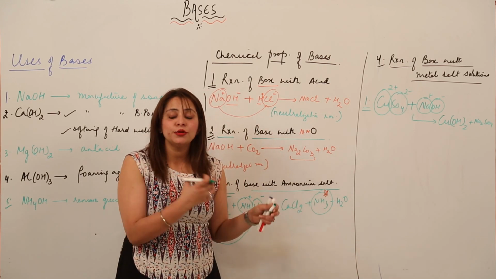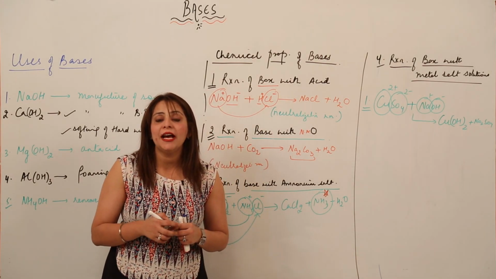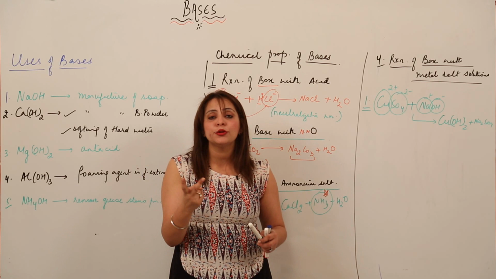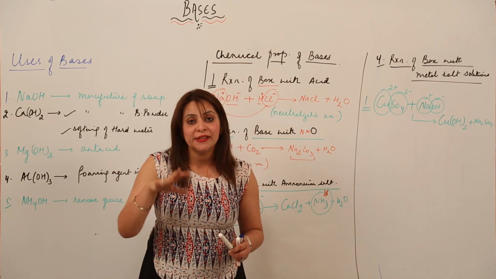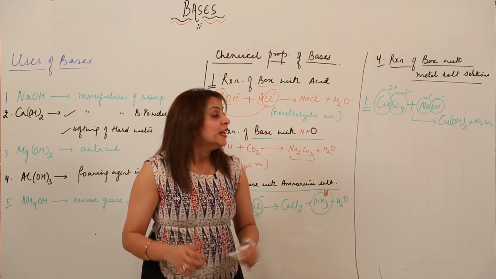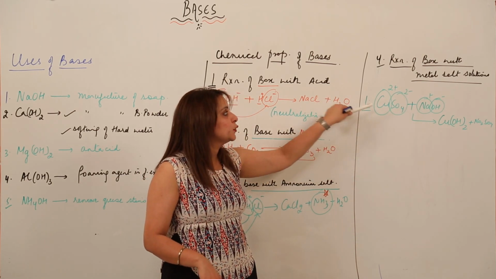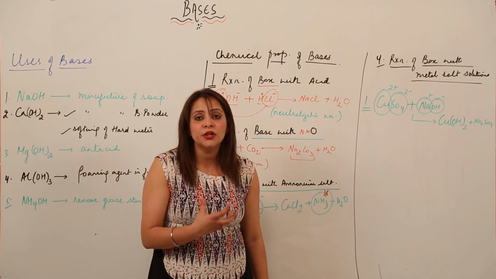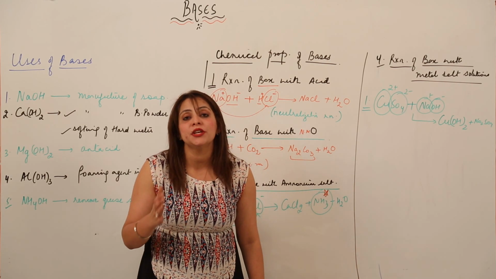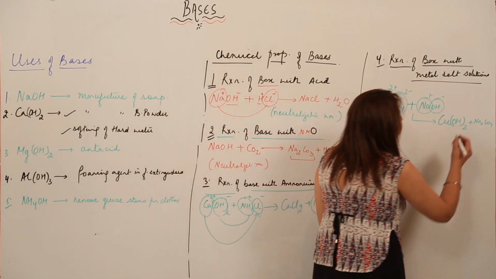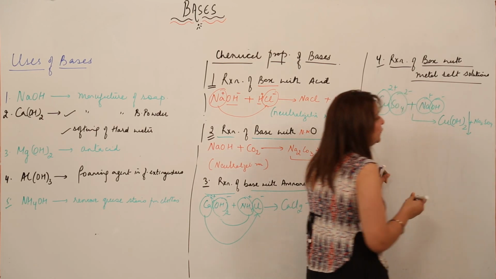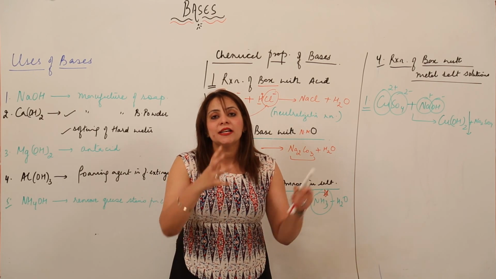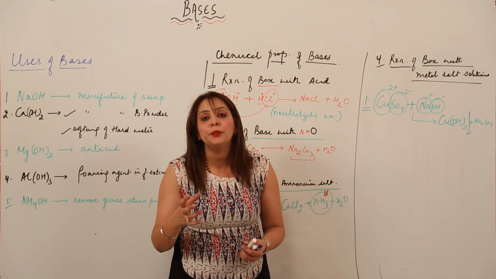You know that double decomposition reactions are of two types. Either they act as a neutralization reaction, or they lead to the formation of an insoluble substance which is left behind, that is the precipitation reaction. Whenever bases react with a metal salt solution, it is a double decomposition reaction, but of which category? It is the precipitation reaction, because it leads to the formation of an insoluble substance which is left behind, that is the precipitate. And what does this down arrow indicate? It indicates that it is left behind, that means it is a precipitate.